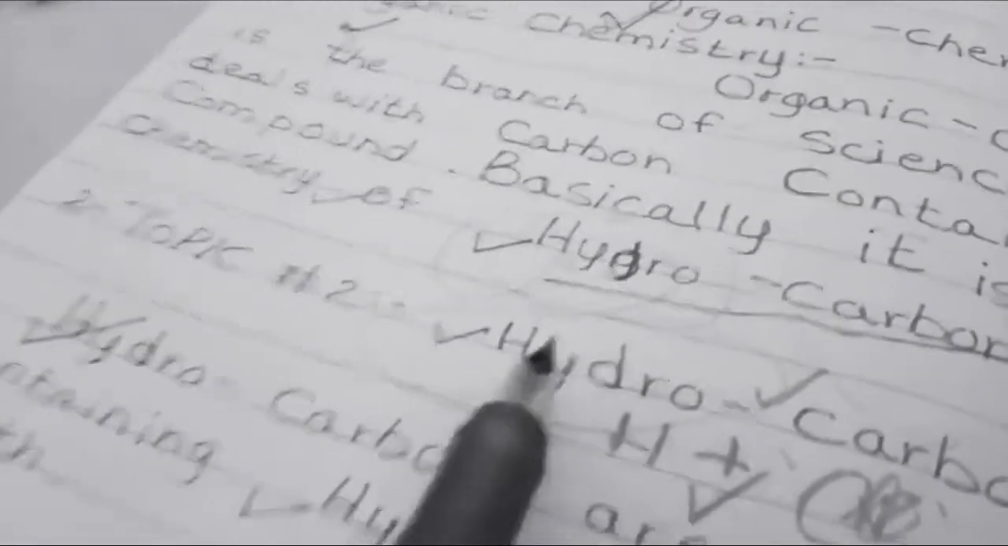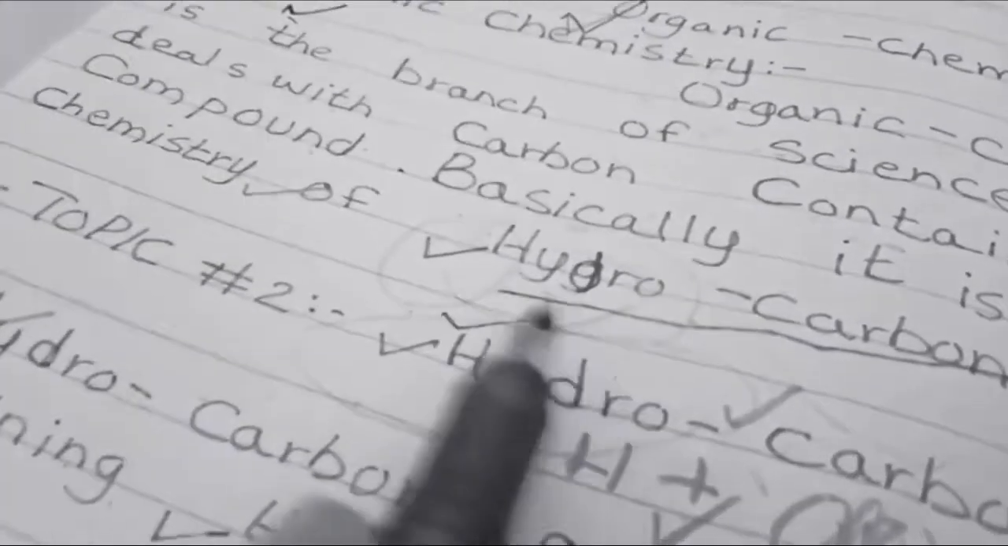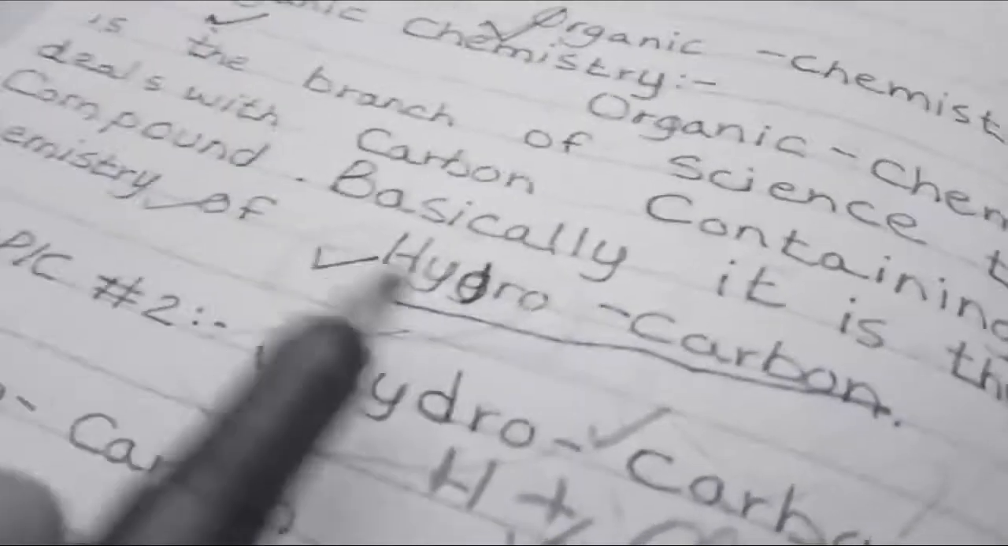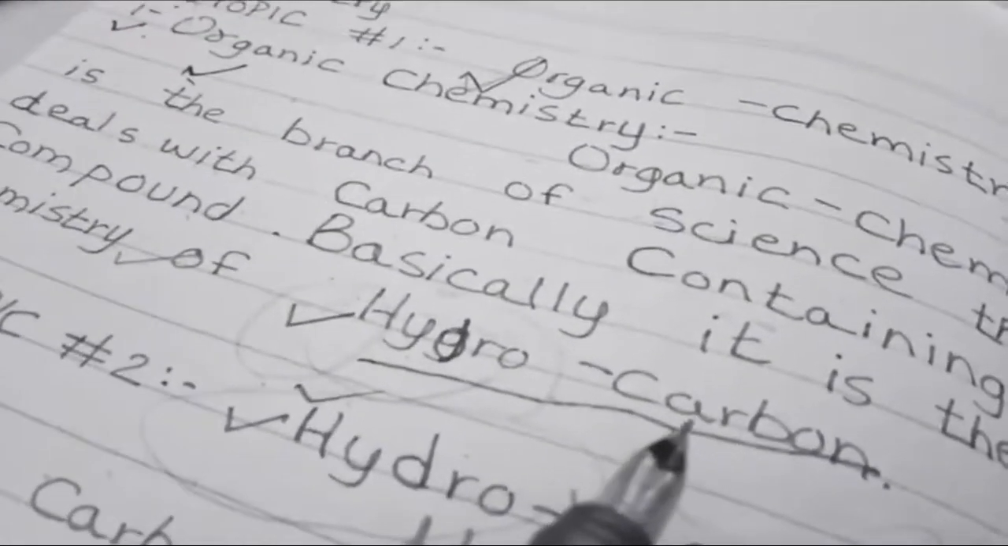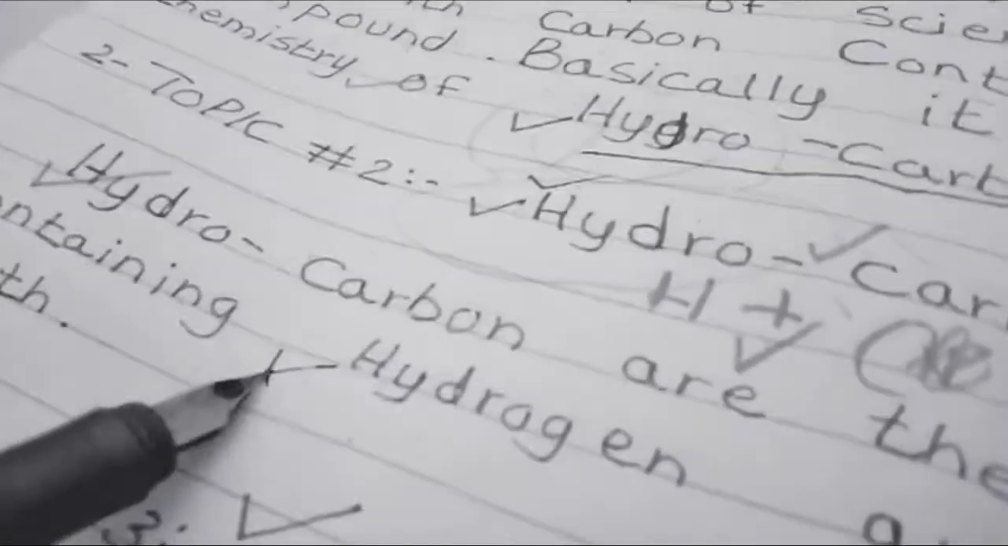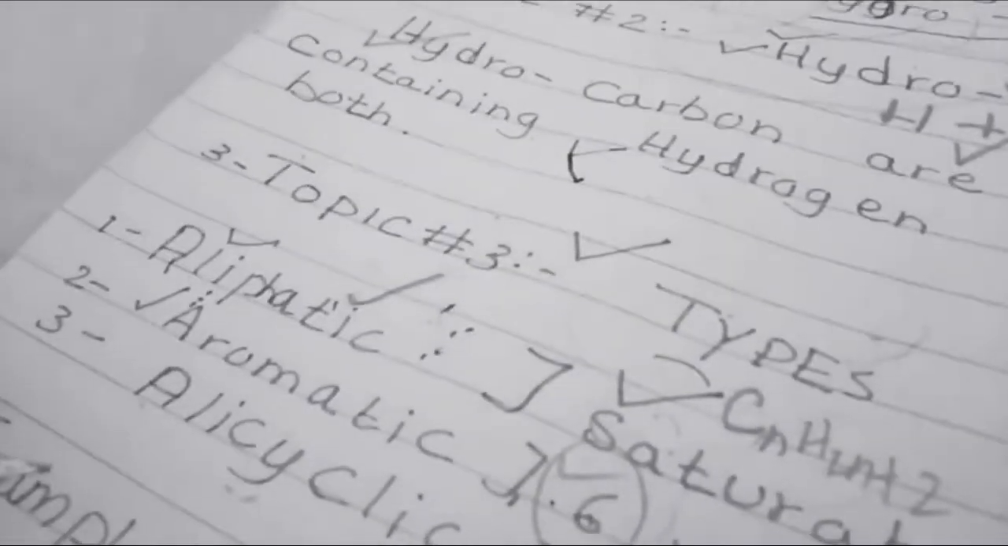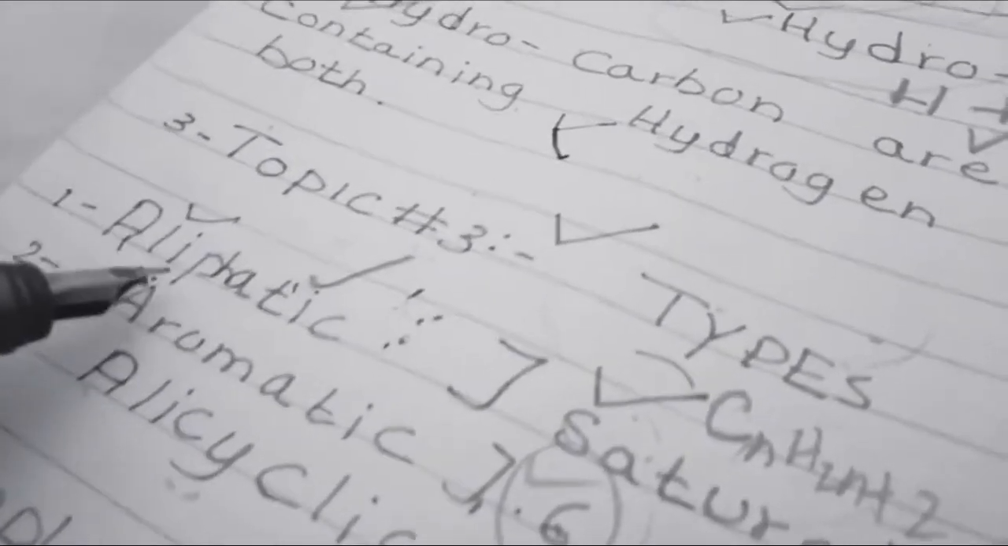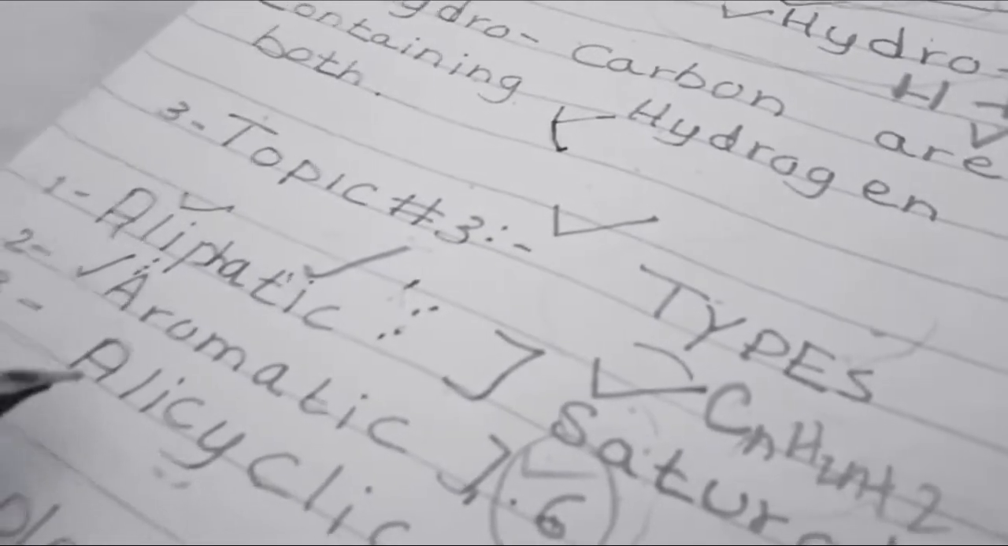Topic 2. What is the study of hydrocarbons? Hydrocarbons are the compounds which contain both hydrogen and carbon. Topic number 3: types of hydrocarbon. There are 3 types of hydrocarbon: aliphatic, aromatic, and alicyclic.